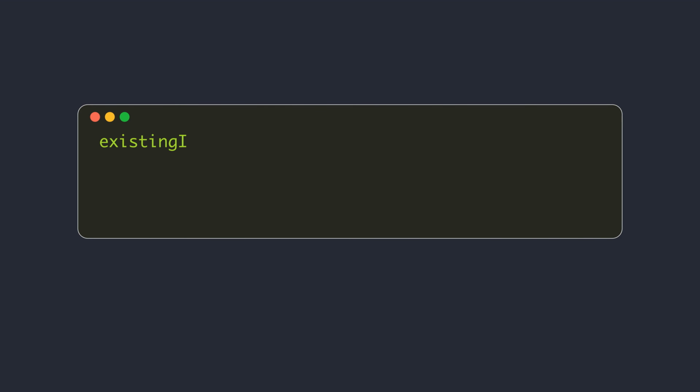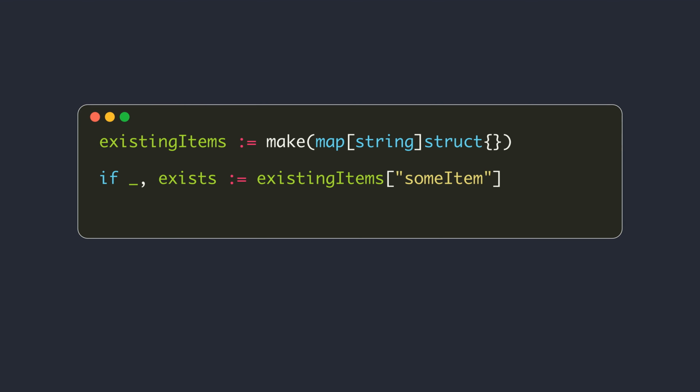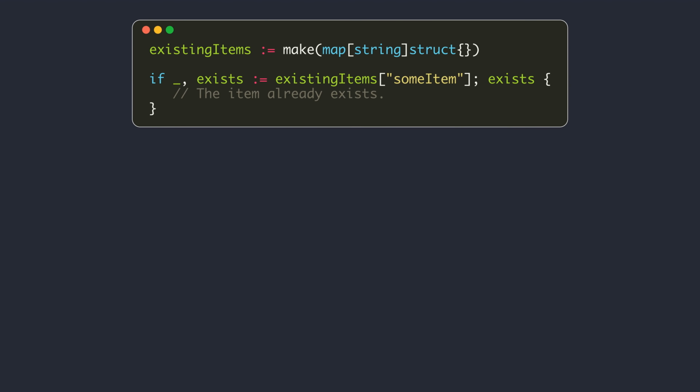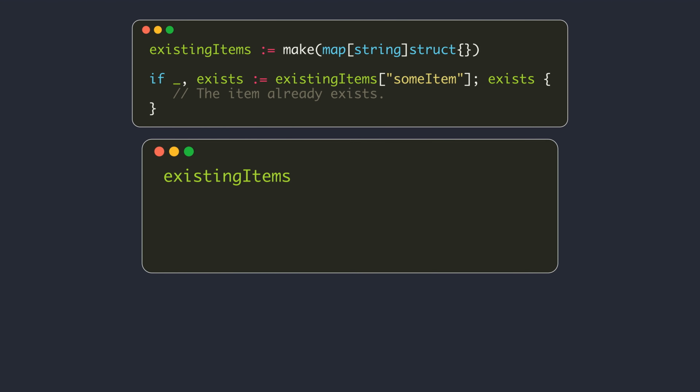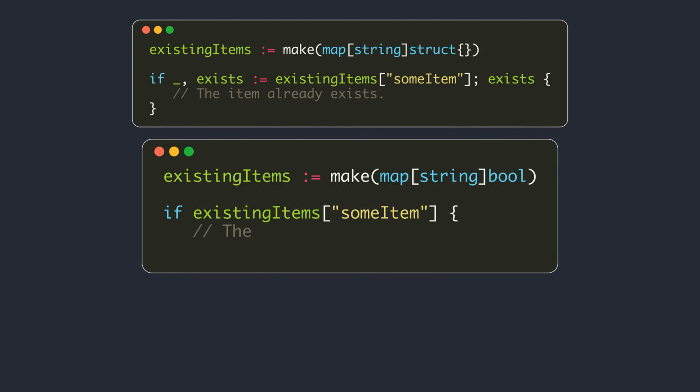Sometimes using a bool as the value instead of an empty struct will allow you to write better code. For example, assume your use case for using a map as a set is to check if an item exists in a collection. If you were to use the empty struct as a value, you will be using the two-variable syntax for checking if a key exists in the map. The second value will be a Boolean which will be true if the key exists in the map. If you were to use bool as values, you could write code like this. You may choose an option depending on your preferences.